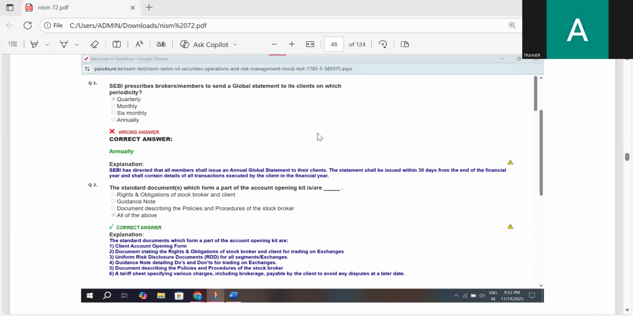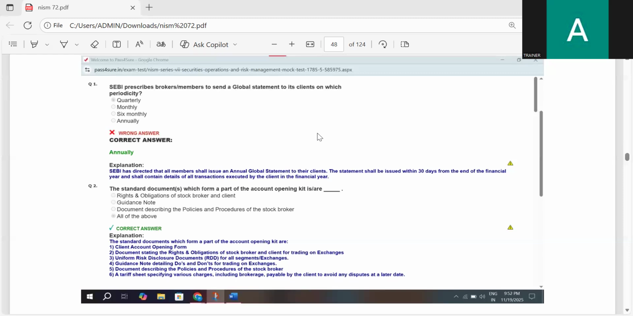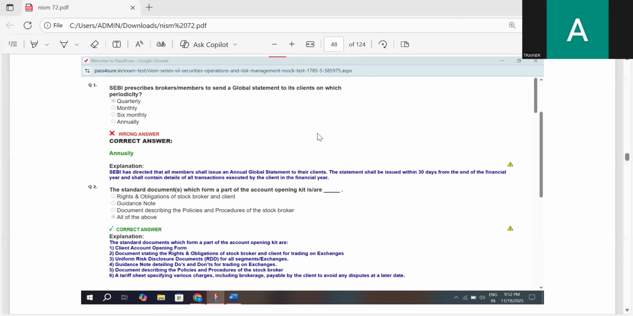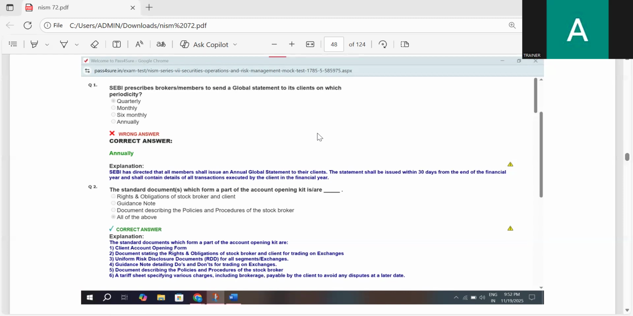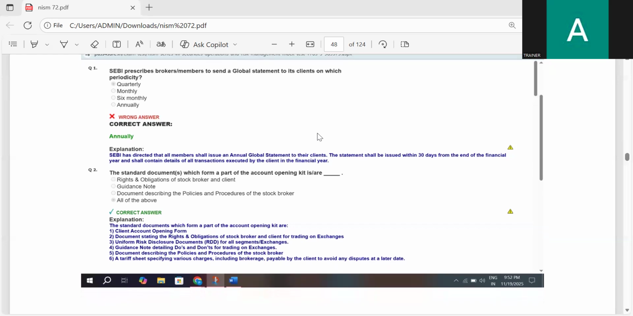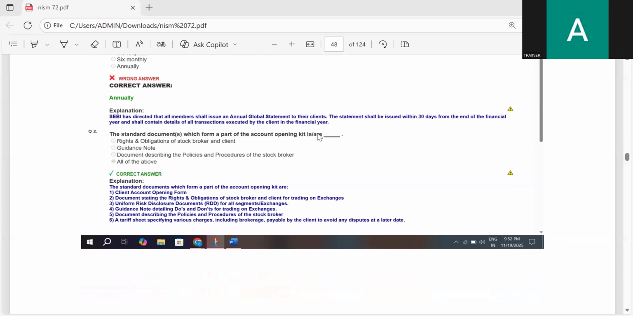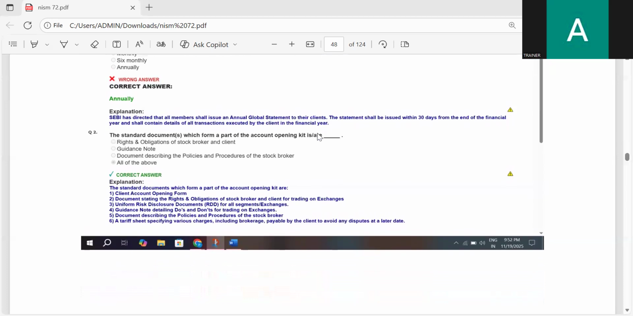SEBI prescribes broker members to send global statement to clients on which periodicity? Quarterly, monthly, 6 monthly, annually. The correct answer is annually. SEBI prescribed brokers to send global statement to its clients annually.